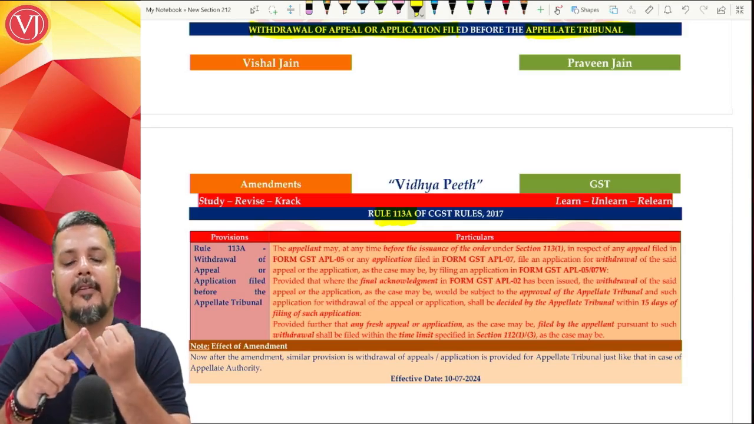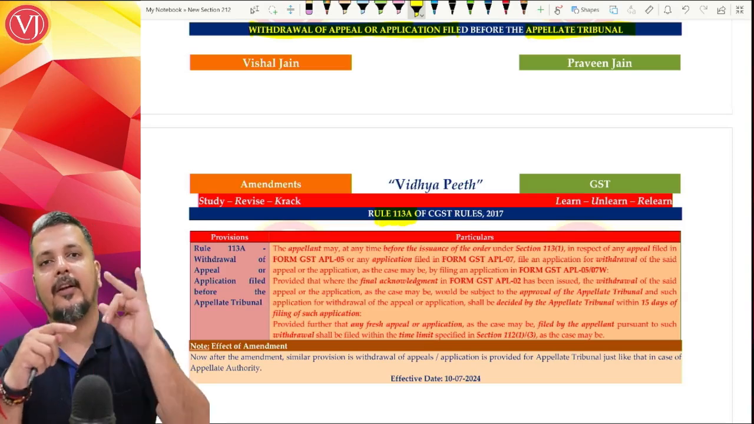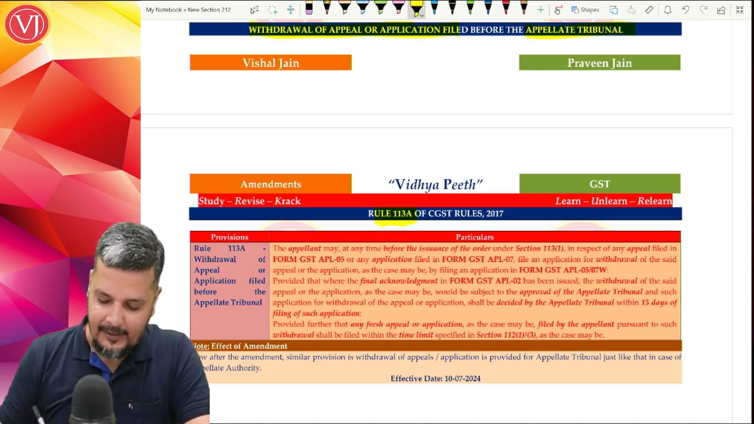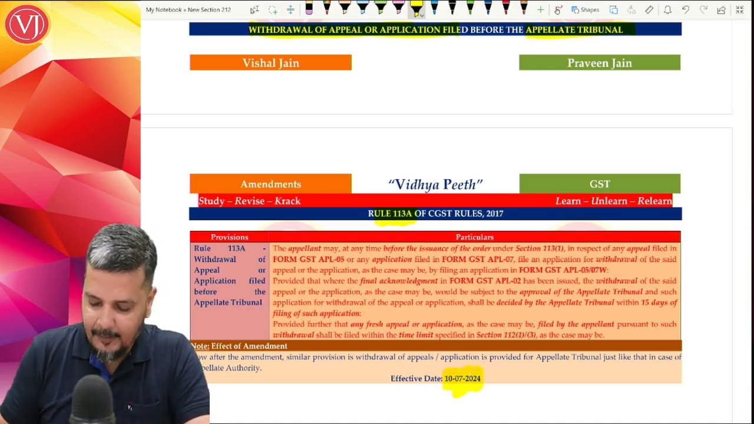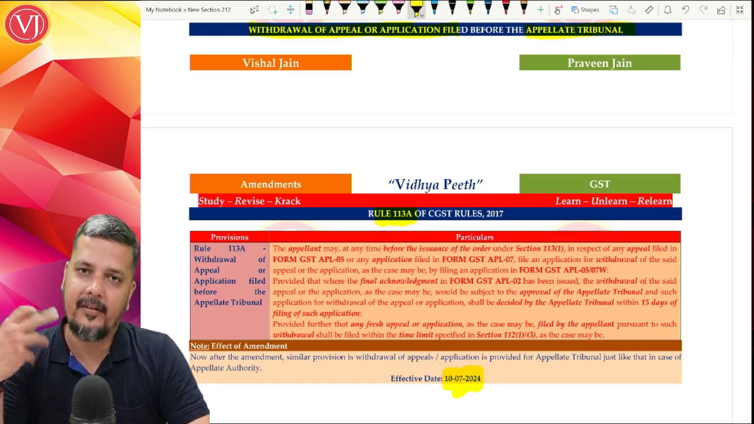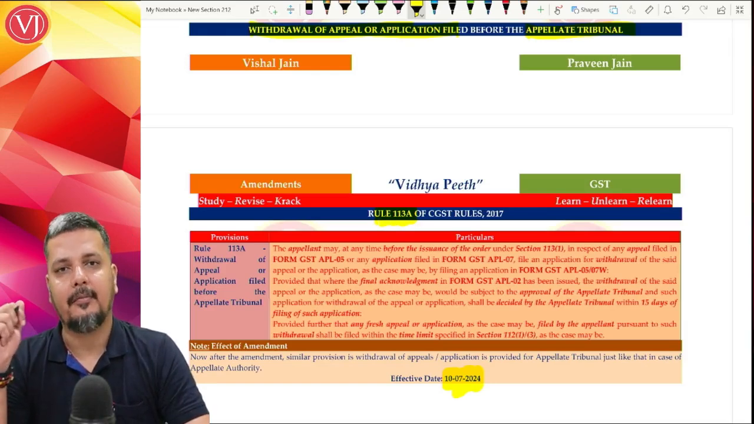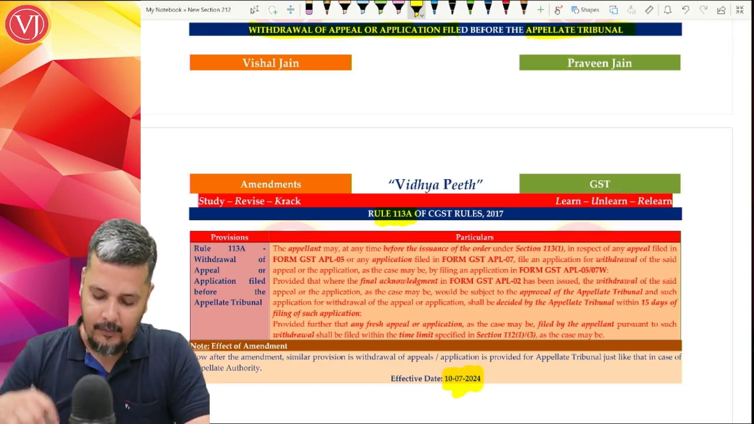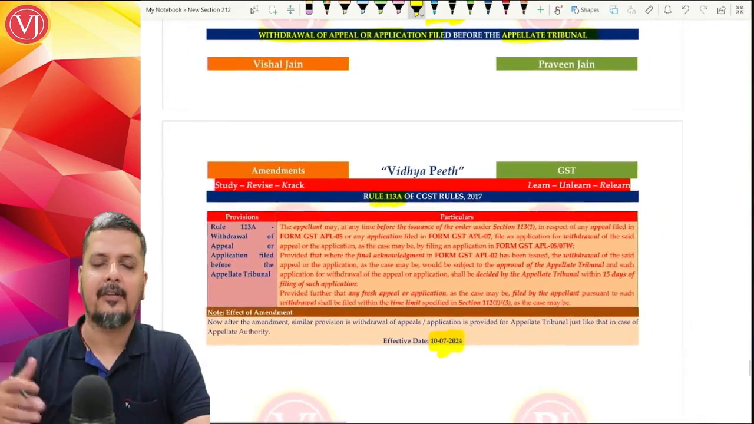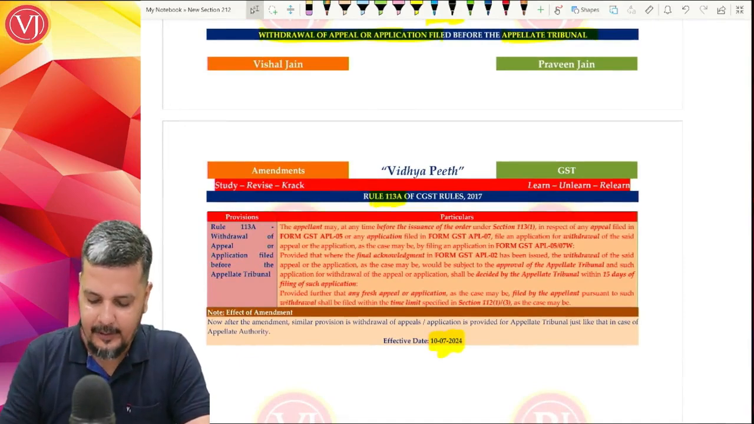Earlier, withdrawal of appeals was allowed only at the first level, the appellate authority. Now withdrawal of appeals is allowed even at the second level, the appellate tribunal, by way of the introduction of Rule 113A, which is also effective from the same date. All these three rules, 110 fully substituted, 111 fully substituted, and 113A a new rule, are all effective from 10th of July 2024. Exactly similar wording is there for withdrawal of appeals or applications in the appellate authority. Now it is the appellate tribunal.